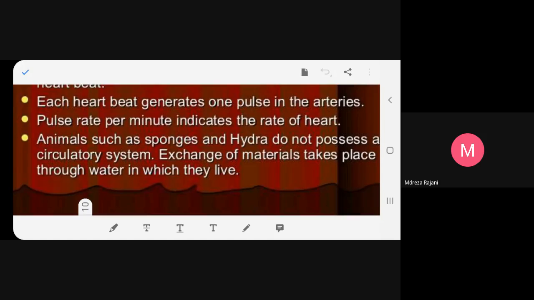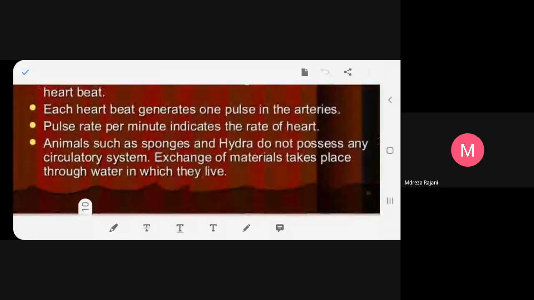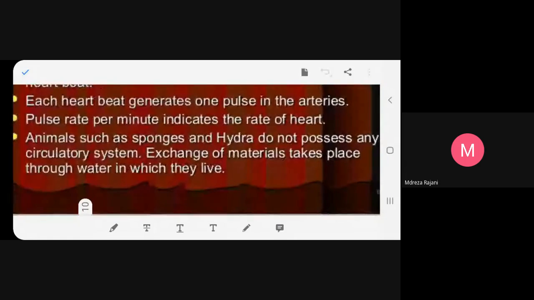Arteries take blood to all parts of the body and veins take it to the heart. There's a difference. So pulse is the rate of beating of the heart. Pulse rate per minute indicates the rate of the heart.